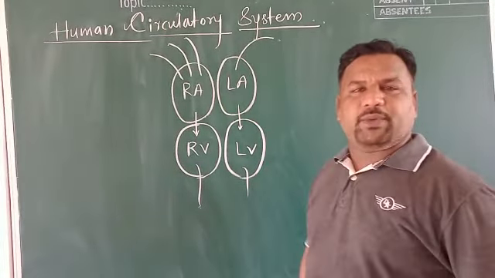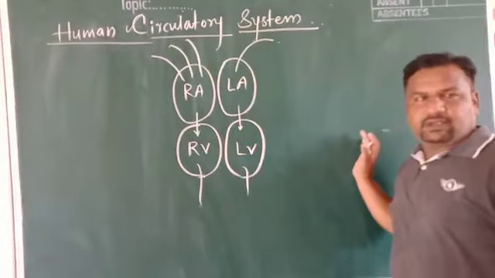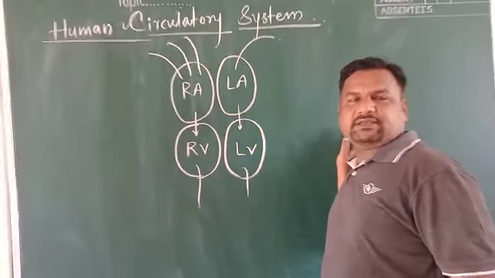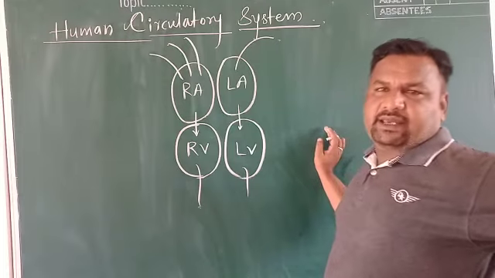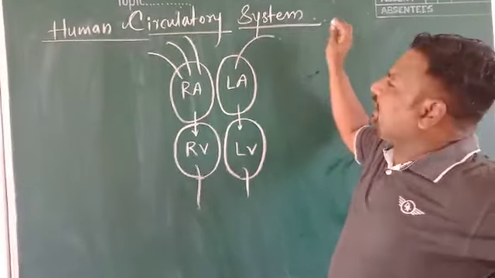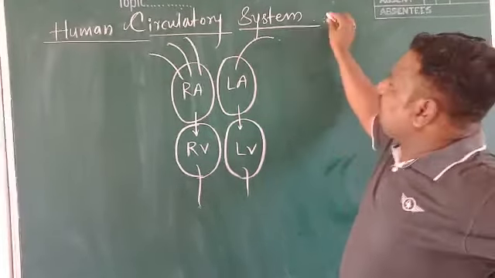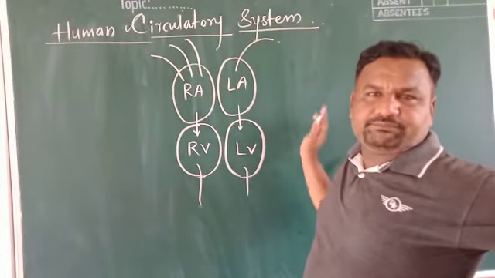In the previous class we discussed various life processes. Today, this is another life process, the human circulatory system. As we have already discussed, a life process is a process which promotes the life for further existence. Here, we have taken the circulatory system in humans, which we can otherwise call the transport system.